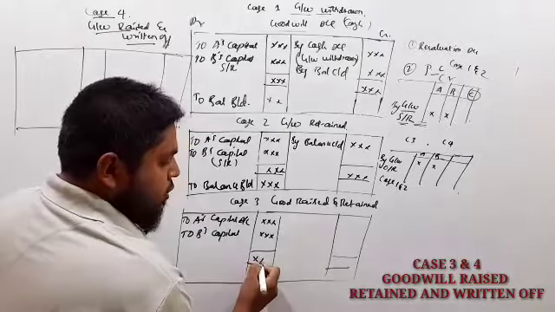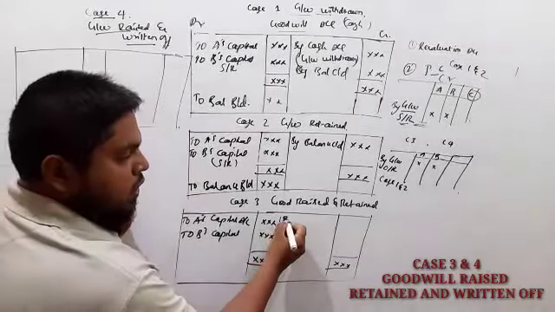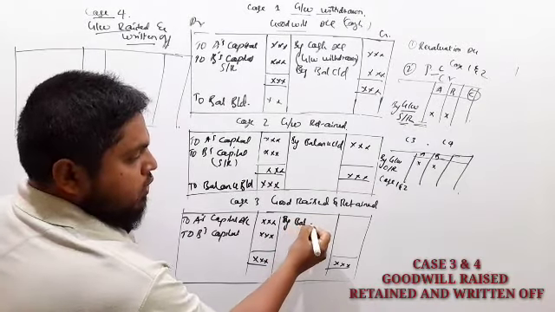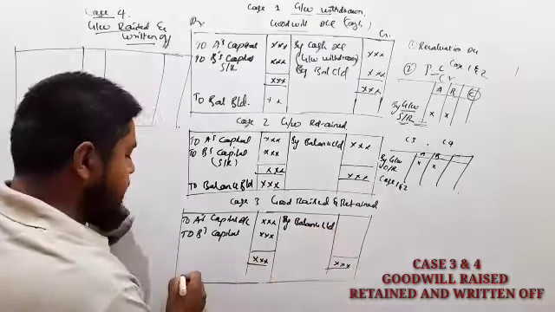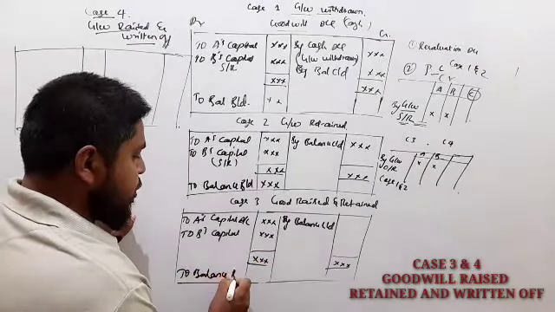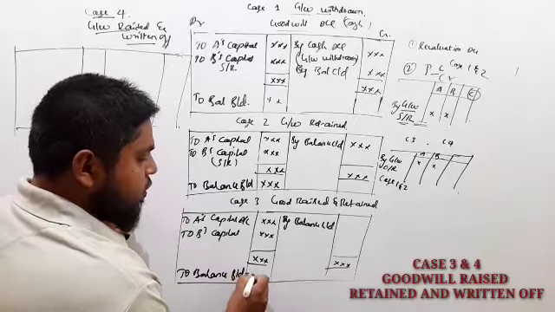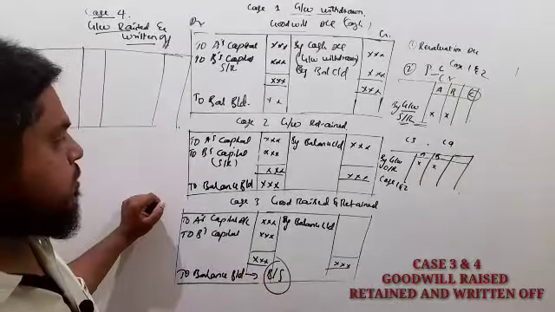So the final balance of goodwill, balance carried down, next to balance brought down.